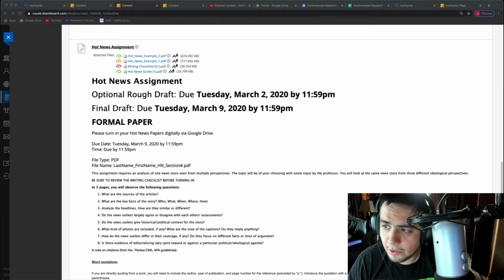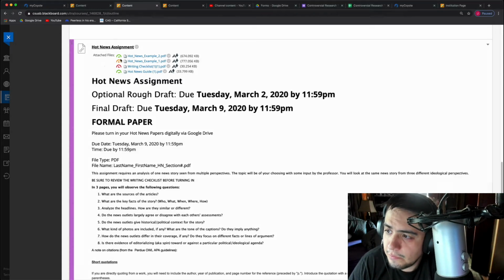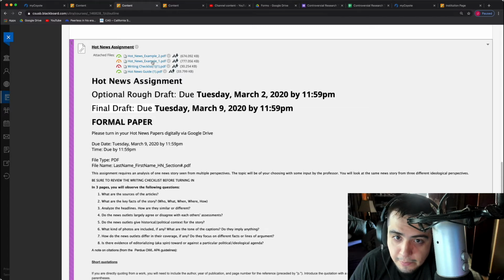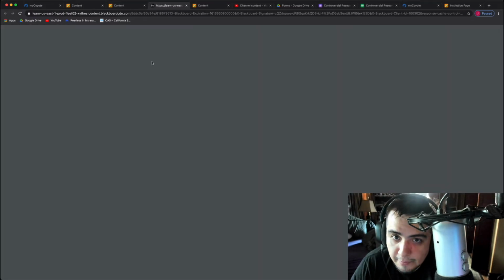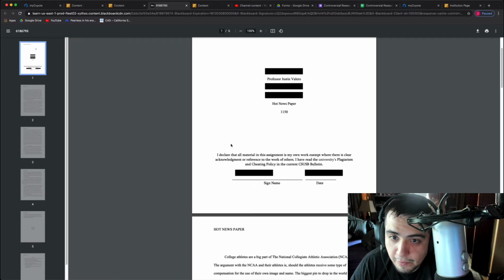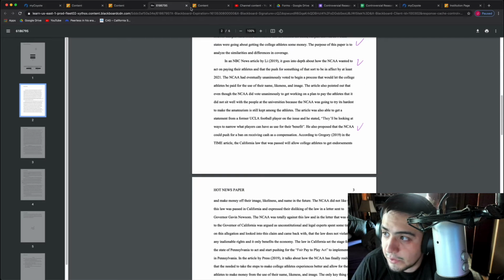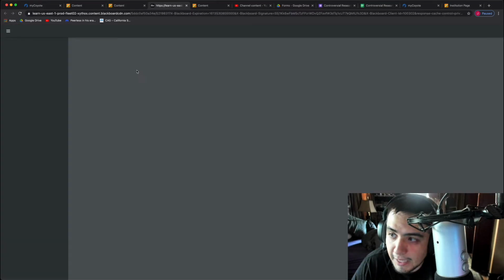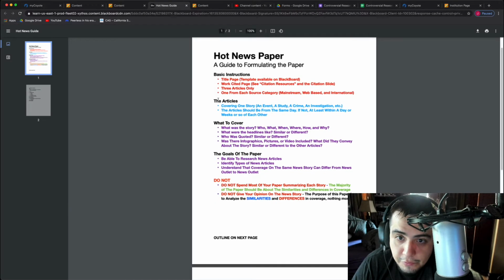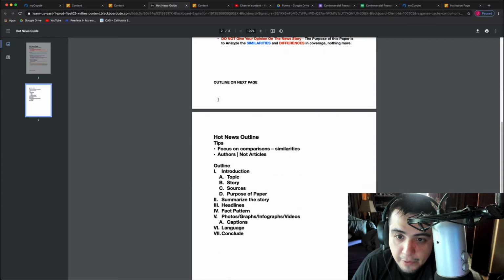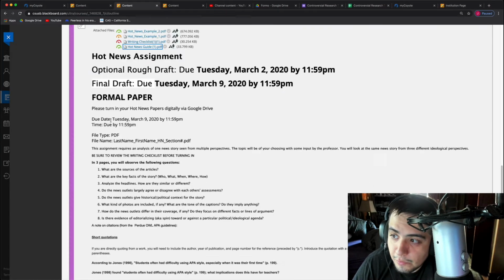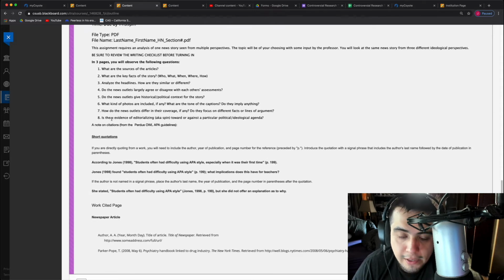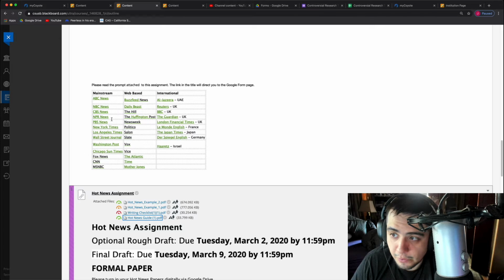There's going to be details here where you'll see there's two papers that are examples, and if you click on these, there are actually example papers of people who have done it before to give you an idea of what's going on. Also, I provide the actual hot news guide, which is a how-to of do's and don'ts and what the goals are for the paper. And I also provide a short outline of the formulation of the paper. So that's just to give you an idea of what your goal is. So don't freak out too much about this because we're already going to start working on it.